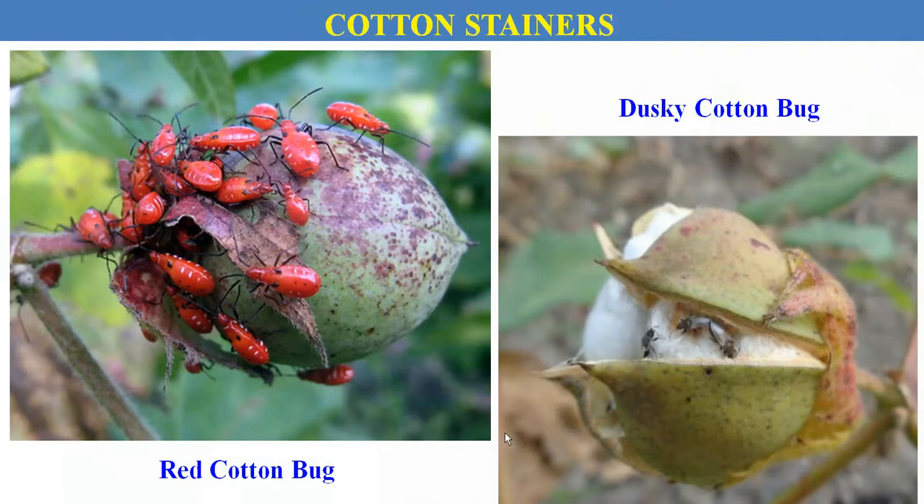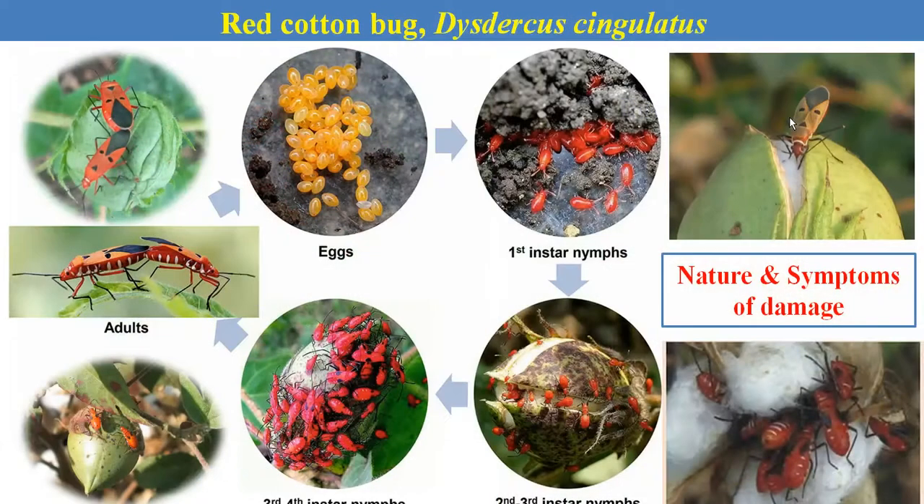Then the next category is the cotton stainer. There are two types of stainer. The first one is the red cotton bug and the second one is the dusky cotton bug. Both are sucking pests of cotton, but they are cotton stainers. This Dysdercus cingulatus is the red cotton bug.